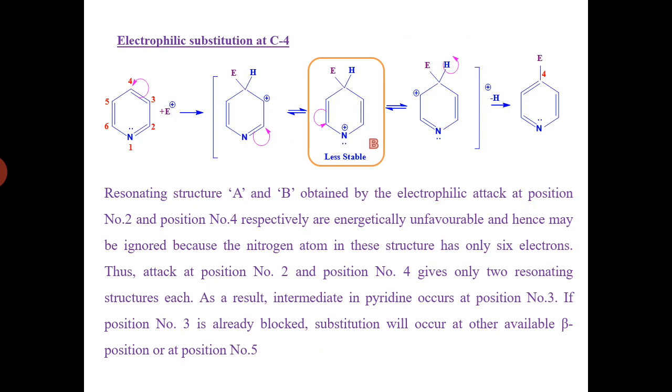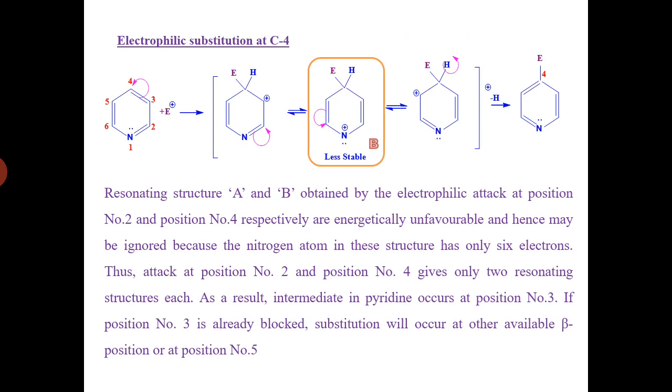To stabilize it, it requires a negative charge on the next carbon. Carbon number 2 will abstract the bond towards itself between carbon 2 and nitrogen, and that becomes negative. So with the negative and positive charge, there will be a bond formation between C2 and C3, and nitrogen becomes positively charged, and that is unfavorable. That also becomes very unstable.